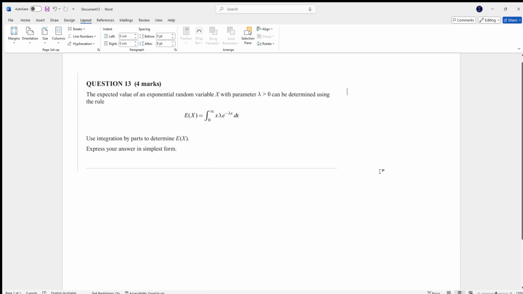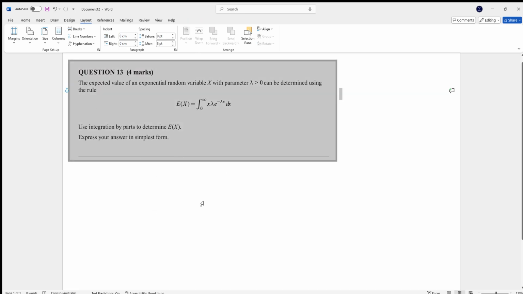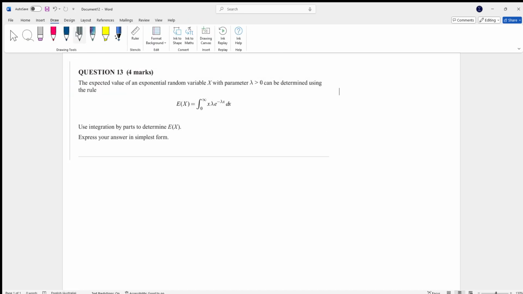Okay. But otherwise, let's just get straight into question 13. Now, question 13. A lot of people don't even know how to start this one, okay? So, the expected value of an exponential random variable x with the parameter lambda greater than 0 can be determined using this rule here. Now, everyone looks at that and they think, oh dear, how do we even do this? Well, for starters, they say use integration by parts, okay? So, if you know how to use integration by parts, you should be able to start it.